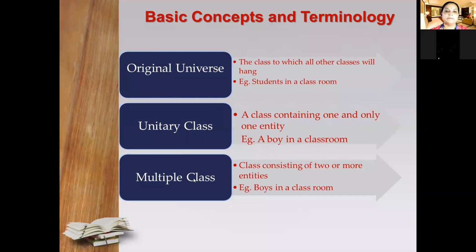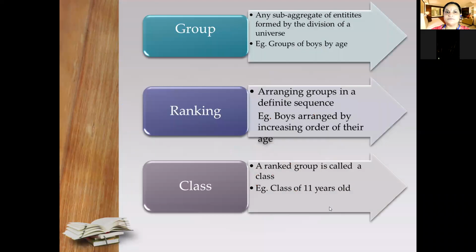Then the next concept is multiple class. Multiple class means it consists of two or more entities. So instead of a boy, there will be boys. All boys will be there in the multiple class.